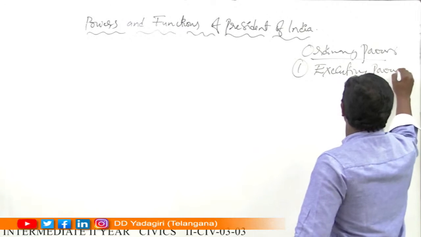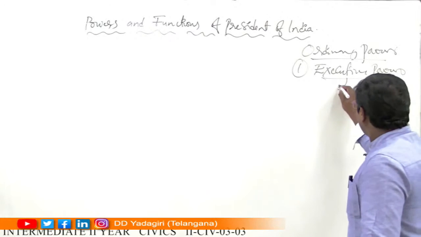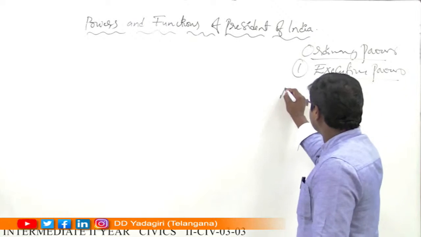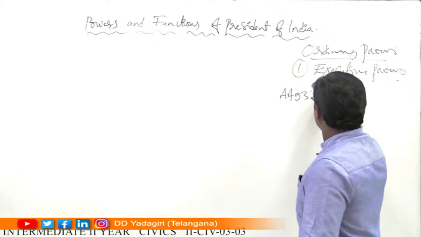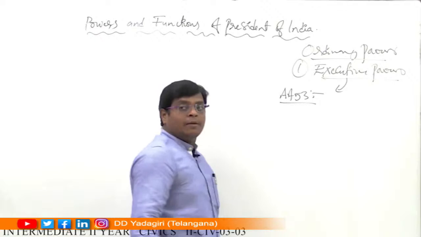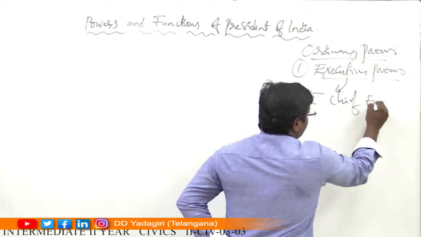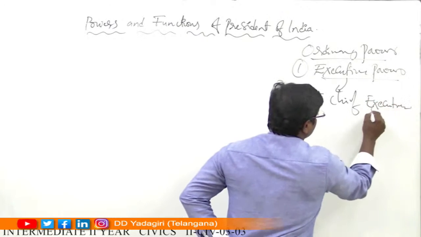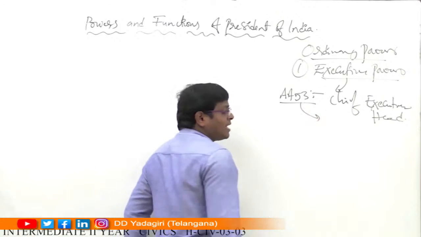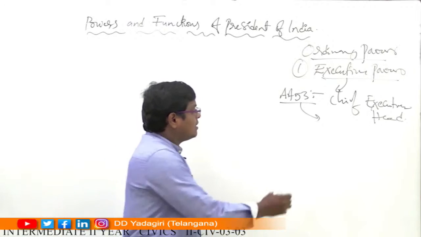You know very well, the President of India is the executive head, the chief executive head of India according to Article 53. Article 53 describes the President of India as the chief executive head of India. In his name, the entire central government's administrative activities are taken.